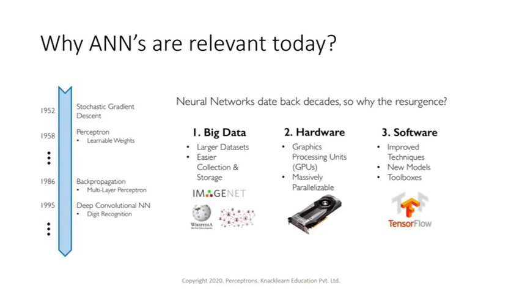Then after that, hardware also. We have highly powerful, massively parallelizable hardware right now, like GPUs, graphical processing units with thousands of cores. If you compare it with a CPU, GPUs have thousands of cores. So that's where GPUs came up. Also, Google developed something called a TPU, Tensor Processing Unit, which can process a lot of complex data in very minimal time.